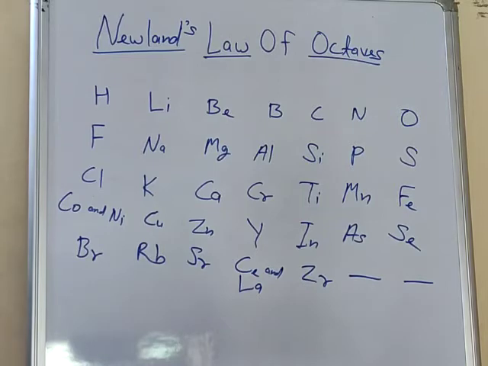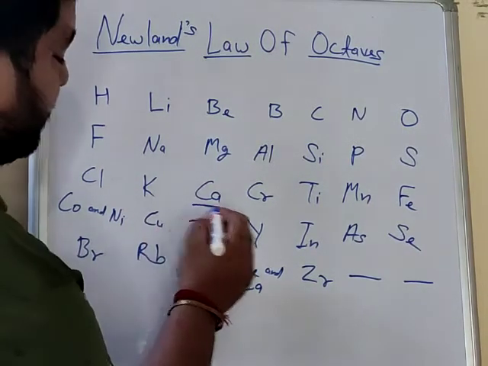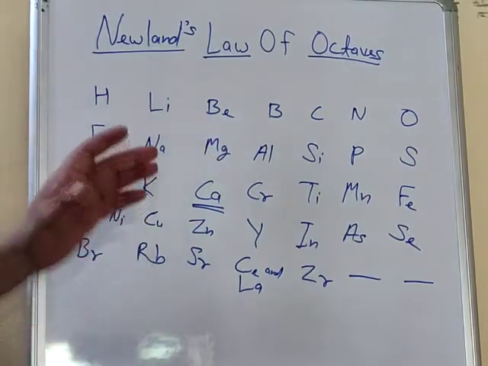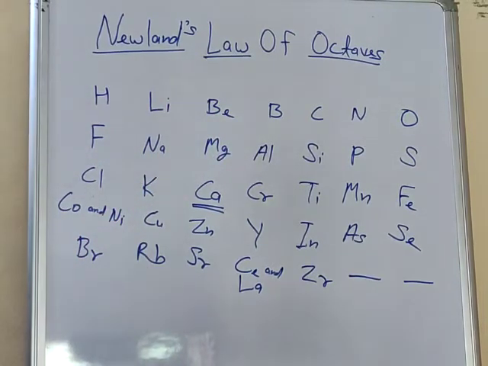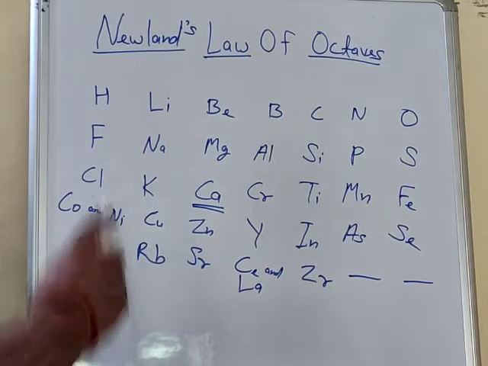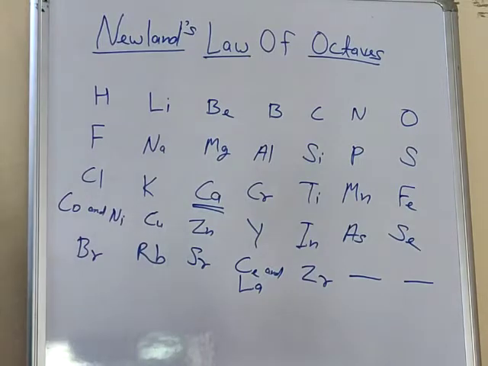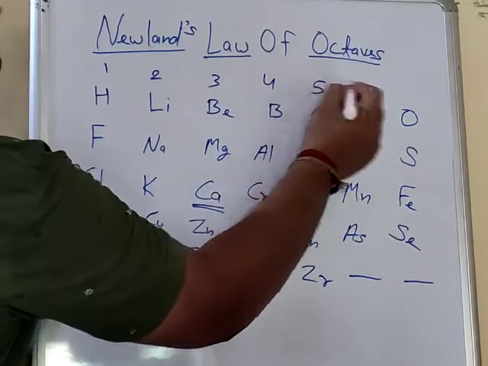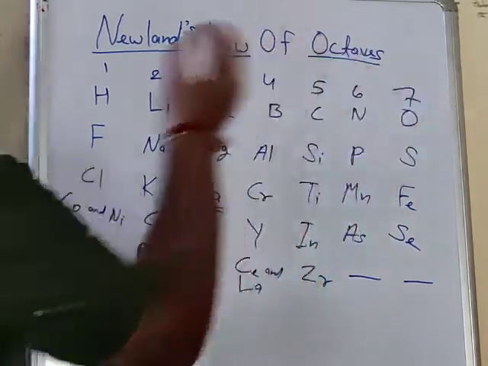For 10th standard, just learn the symbol and atomic mass of only the first 20 elements. So just focus here, no need to memorize these elements in the order. So the first 20 you can write. So Newlands said that when elements are arranged in the order of increasing atomic mass, I will write here 1 2 3 4 5 6 7, again 8.